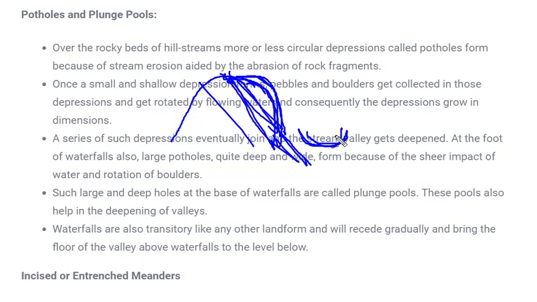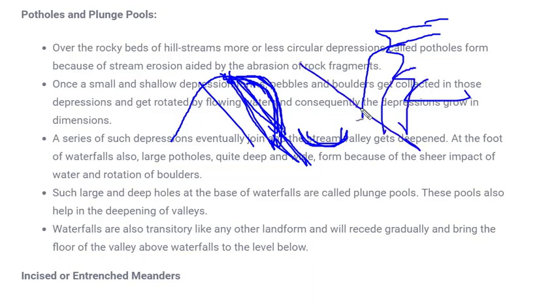If you have observed in villages during the rainy season, whenever there is a tin shade and water is falling from it, and it drops on the ground, it makes small circular holes. This kind of formation is made during the fall of a river also. It makes a huge hole because this is a river. In that case these were just droplets of rainwater, but here it is a river, so it makes a huge hole. These are called potholes.